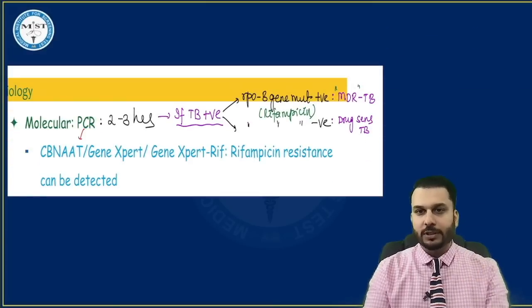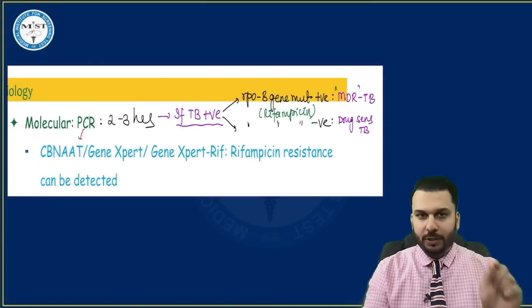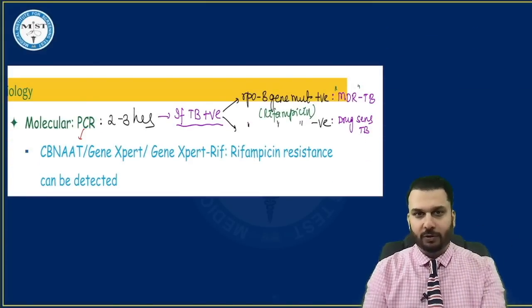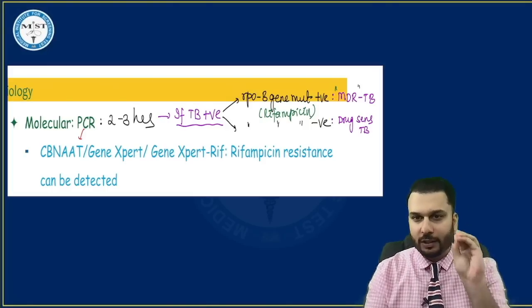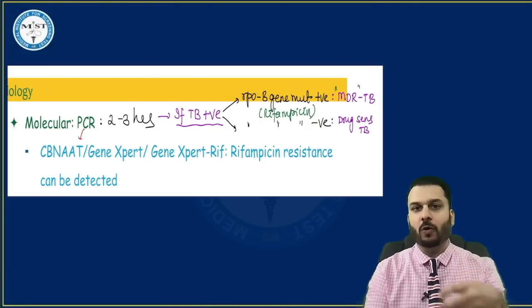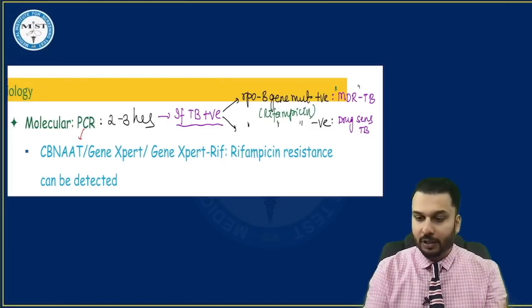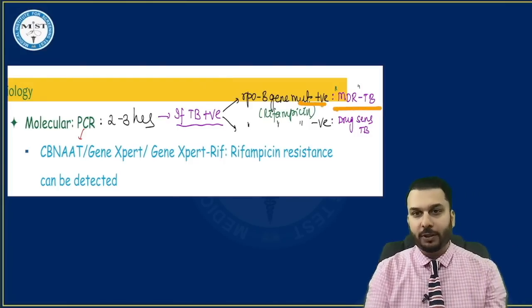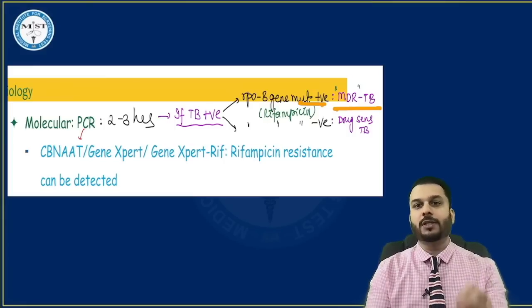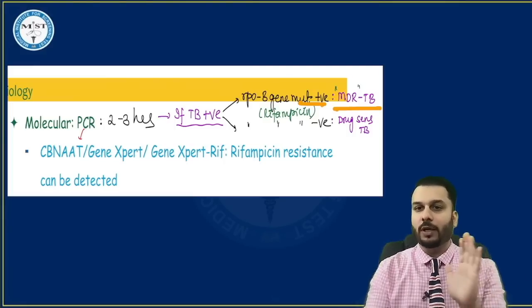You can check out, this is the excerpt from our notes. With PCR or the CBNAAT, we have learned that if the patient is TB positive, this machine can even check for a gene mutation called the rpoB gene mutation. If the mutation is present, that's the bad news. It's called MDR-TB. And if the mutation is not present, then that means it's the routine TB, called drug-sensitive TB.